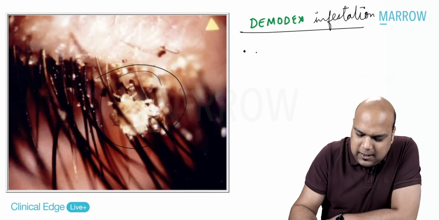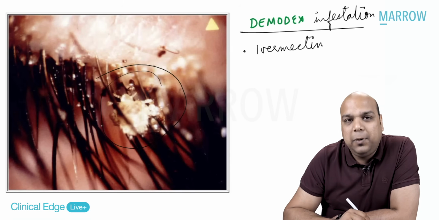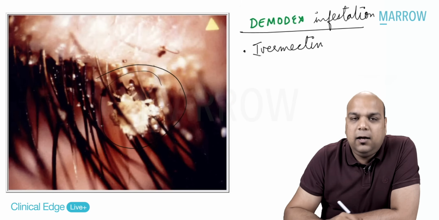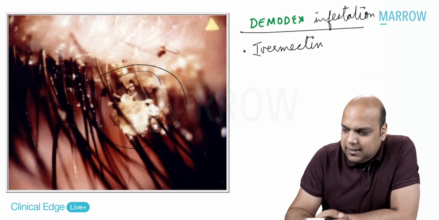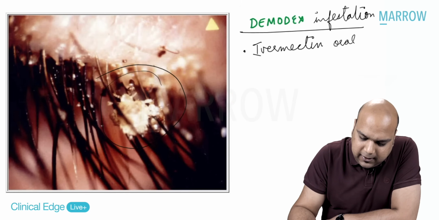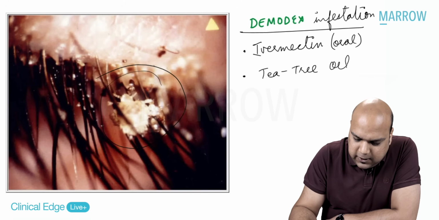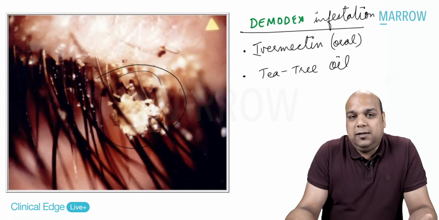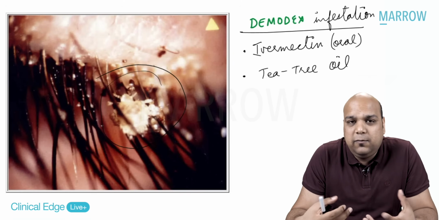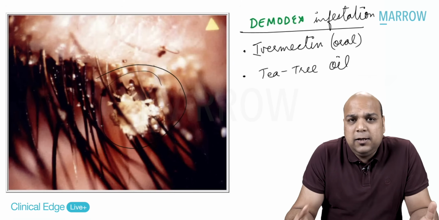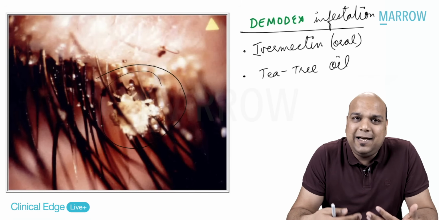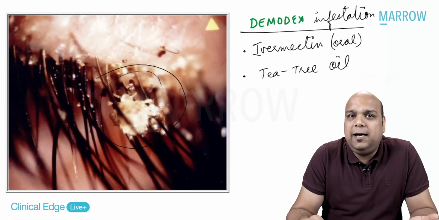Its treatments, even though still not approved, but what has been given to us by various studies is it can be treated by oral ivermectin or by tea tree oil. These are the only two effective treatments. Because it is an infestation of the hair follicles, you have to remove all the eyelashes, to epilate all the eyelashes.